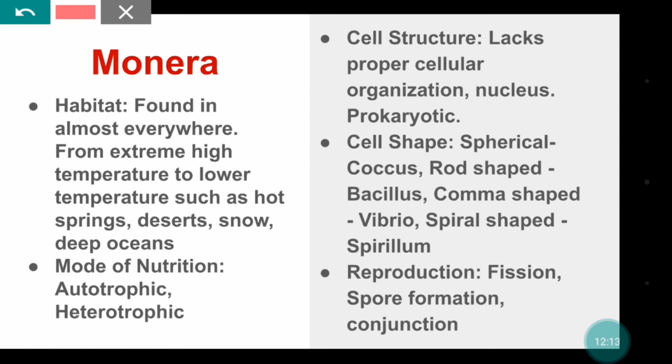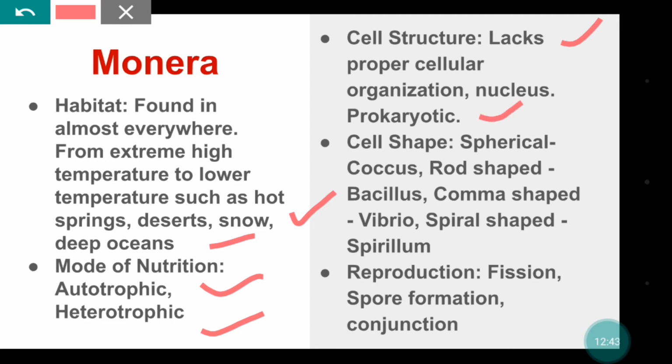So it is found almost everywhere, from extreme high temperature to low temperature, such as hot springs, deserts, snow, deep oceans. And its mode of nutrition is autotrophic and heterotrophic. Cell structure: it lacks proper cellular organization and nucleus, that is why it is known as prokaryotic.